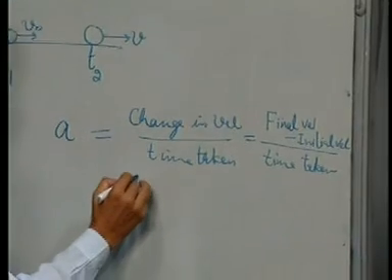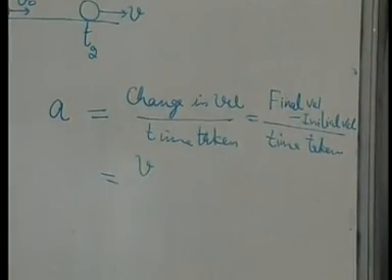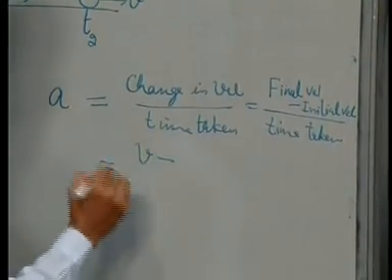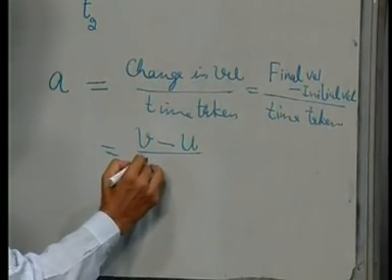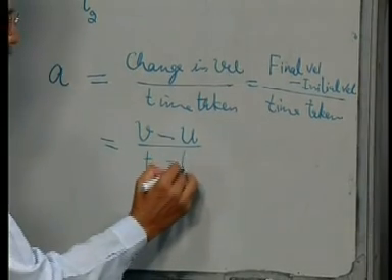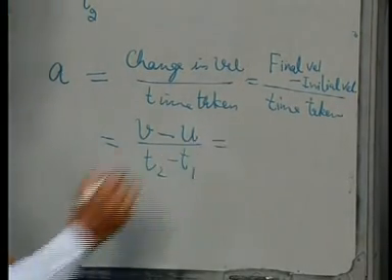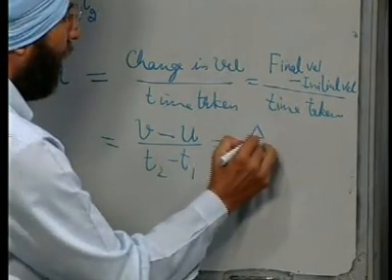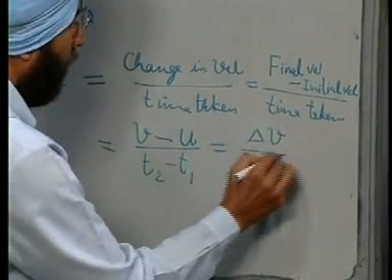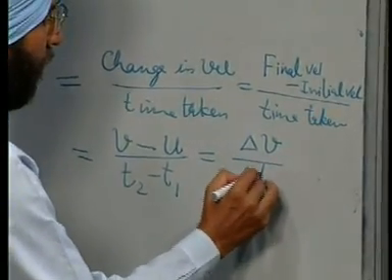So, final velocity is v, initial velocity is u, time taken is t2 minus t1. So, we have delta v over delta t.